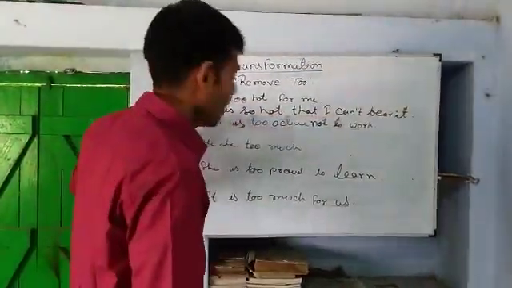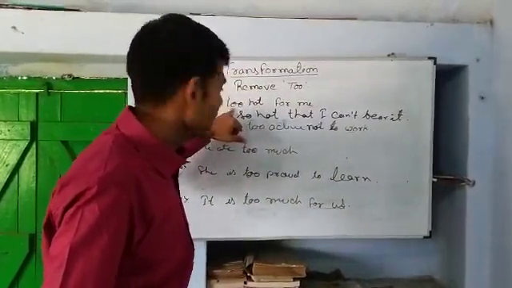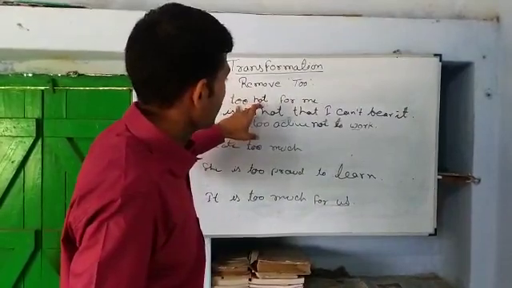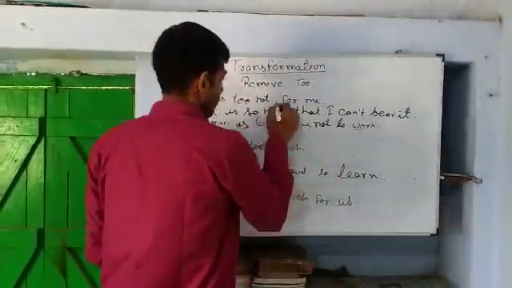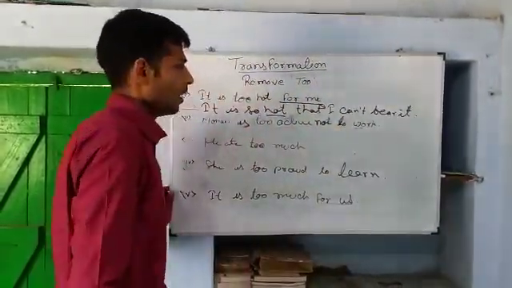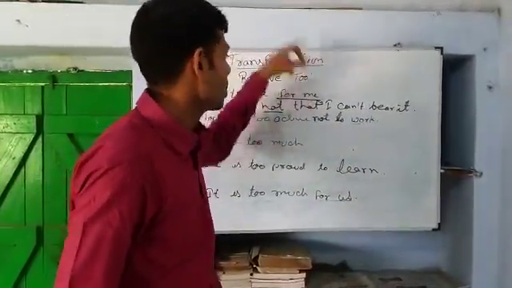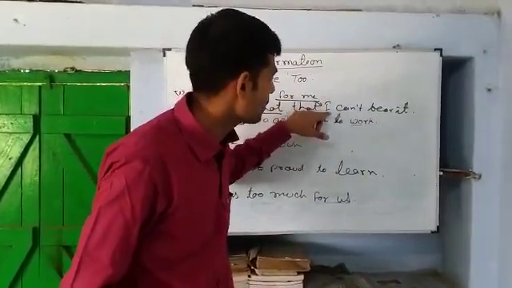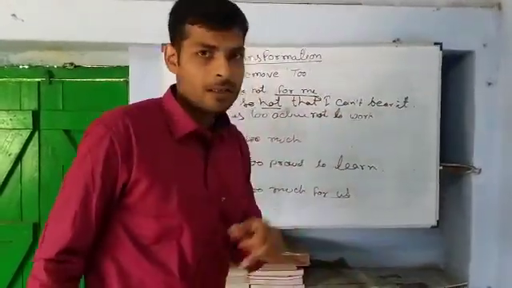Please read this. Instead of "too", I have used "so". As usual, the adjective or adverb stays here, and "for me" would be changed into a new clause. "Me" is the objective form, and I have changed it because we have used "that" as a conjunction, and after that we need a subject, so I have changed "me" into "I". I can't bear it. This would be the answer.